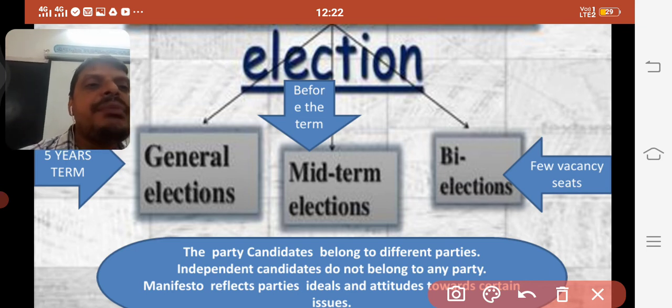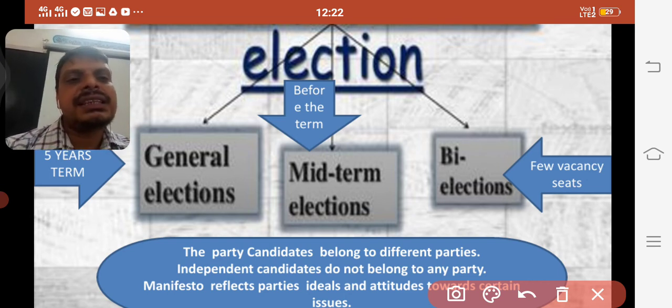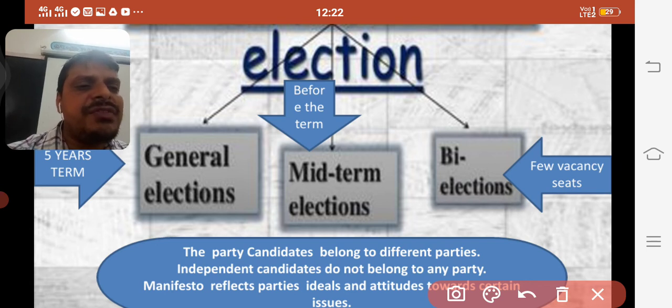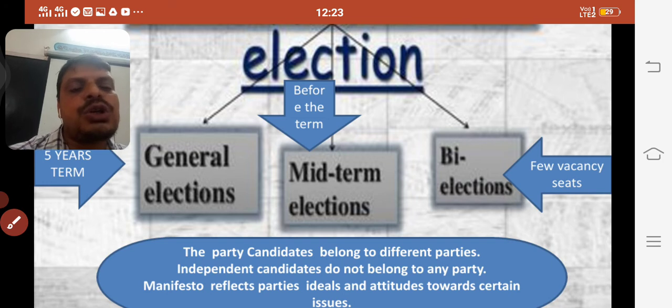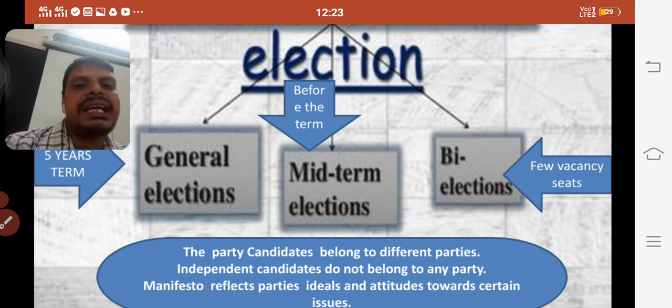Then what do you mean by by-election? During the 5-year term, some candidates, due to some reasons, may resign from their post, and some may die. For that reason, they have to conduct elections for a few vacant seats, even for assembly or for Parliament. That election is called a by-election. Did you understand, children?